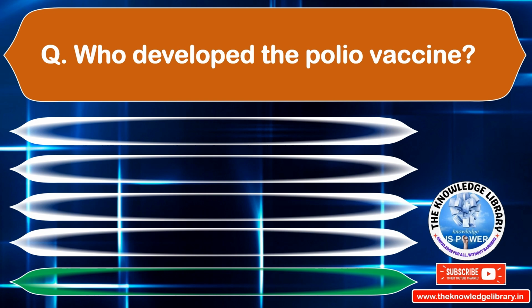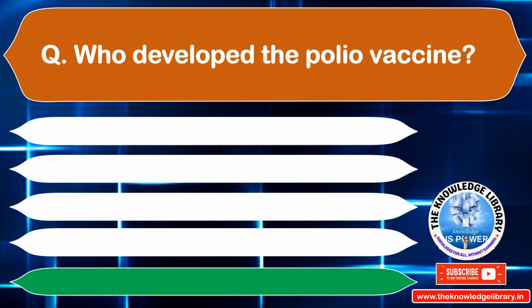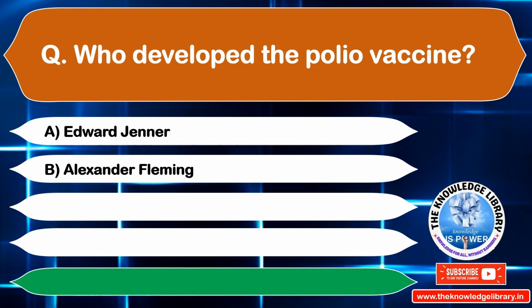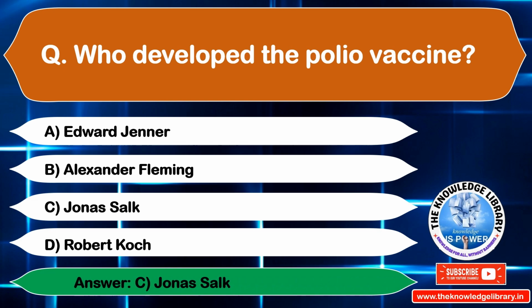Who developed the polio vaccine? Option A, Edward Jenner. Option B, Alexander Fleming. Option C, Jonas Salk. Option D, Robert Koch. The correct answer is option C, Jonas Salk. Move to the next question.